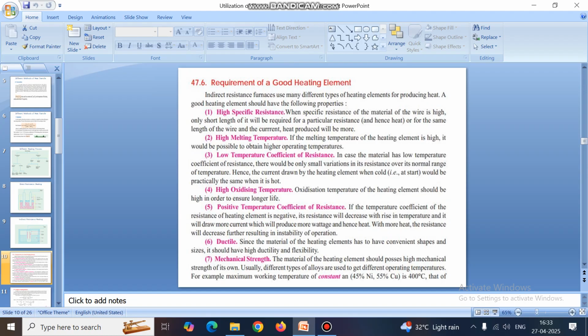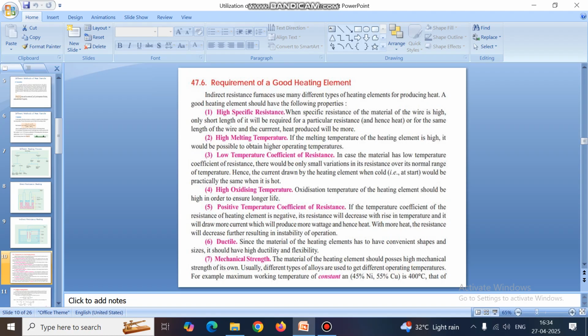Number two, high melting temperature. The heating element should have high melting temperature. Number three, low temperature coefficient of resistance. Number four, high oxidizing temperature. High oxidizing temperature ensures longer life of the heating element material.